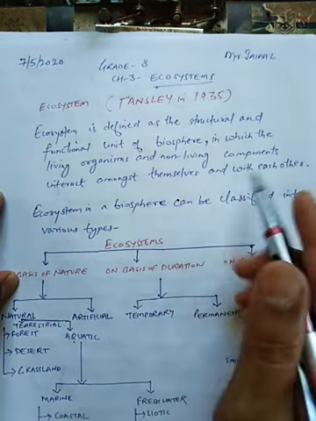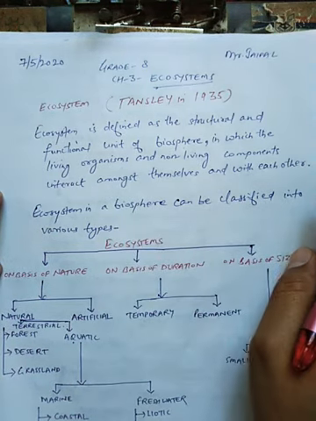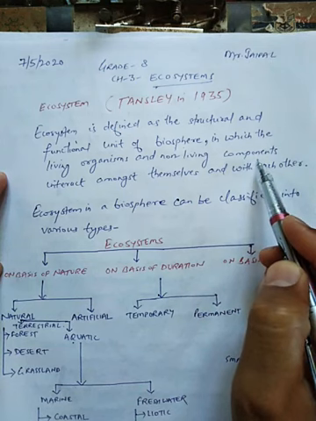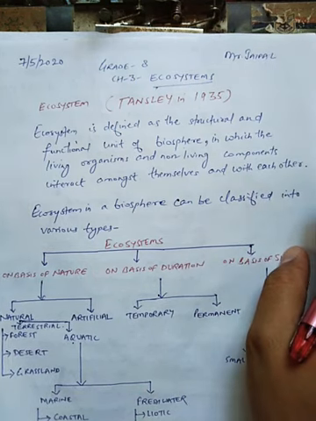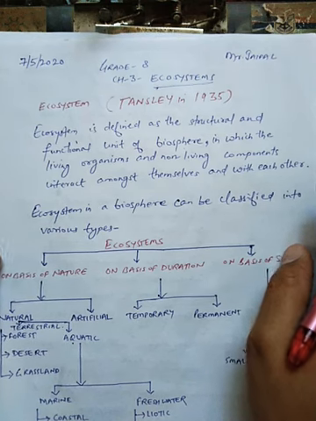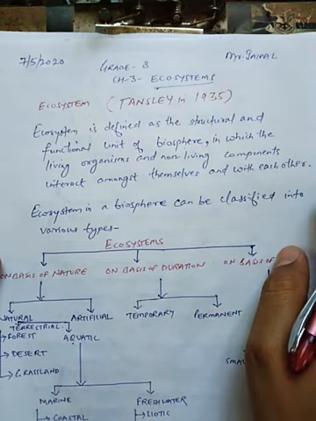Now the living organisms means which are having life, and non-living components, you can see, are those which do not have life. So in the ecosystem, these interact with themselves or with each other.